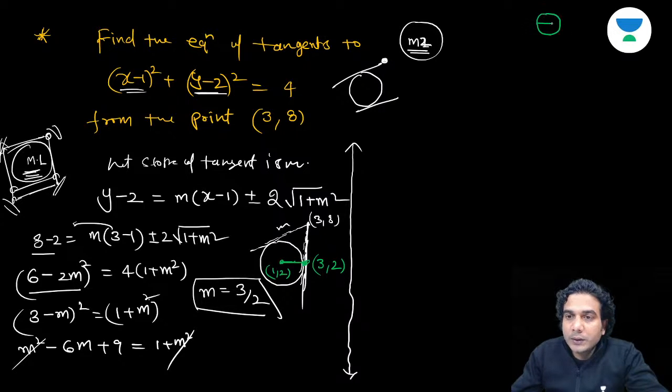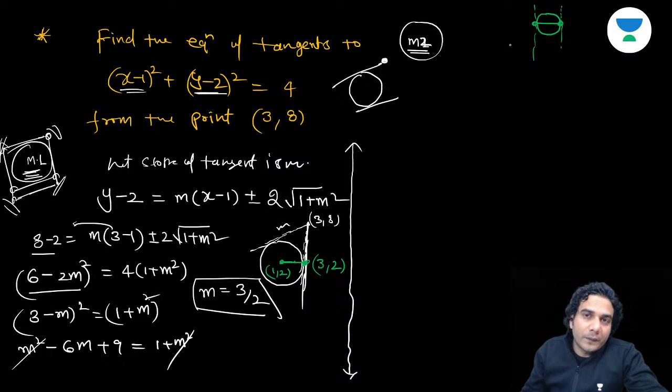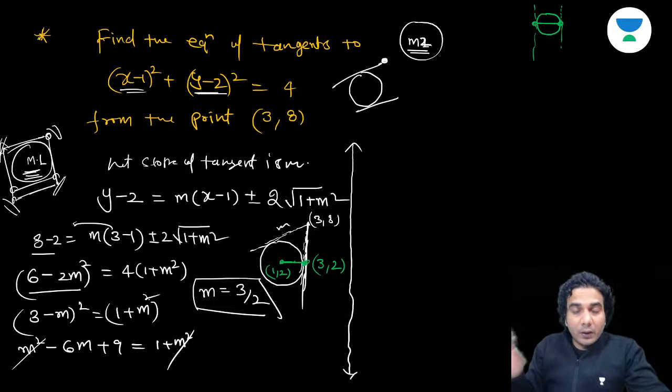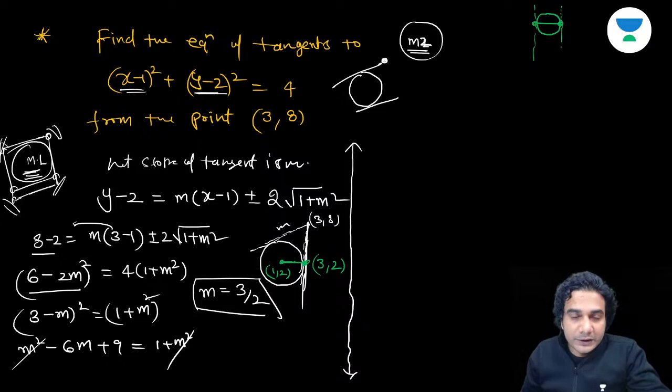If you draw this horizontal diameter, then this is one of the ends and this is the other end. So the vertical tangent will be either at this point or at this point, right? In any circle, there's a horizontal diameter. So vertical tangents will always be at the end points of the horizontal diameter, I mean the diameter which is parallel to the x-axis.